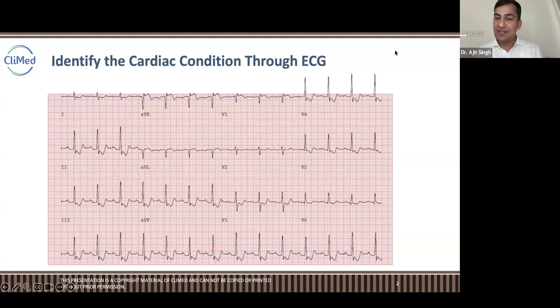For all of you guys, STEMI is ST elevation myocardial infarction. I'm talking about the full form of STEMI, not the ECG. Full form of STEMI is ST elevation MI. So how do you think, Prisha, that this ECG is STEMI? ST elevation. Tell me first, guys.